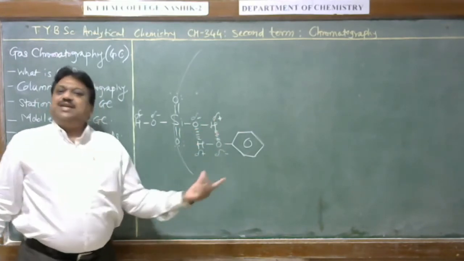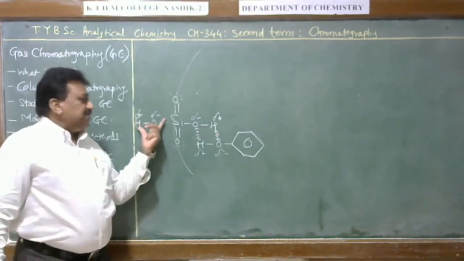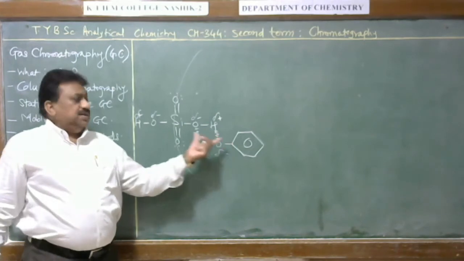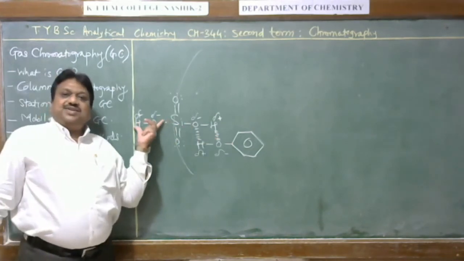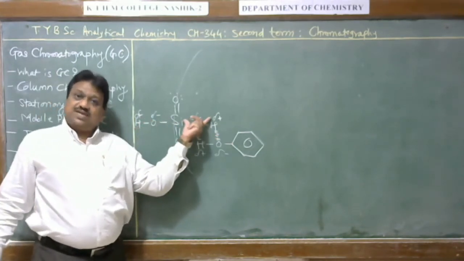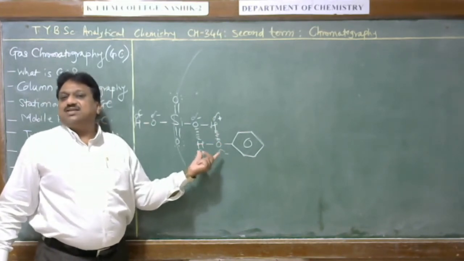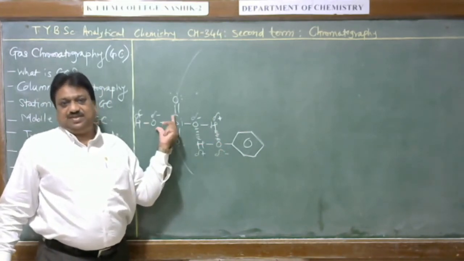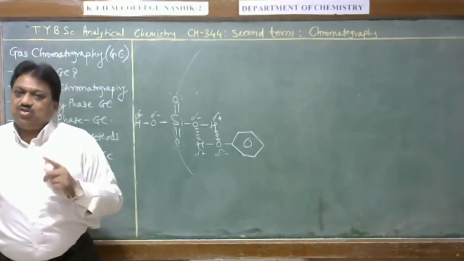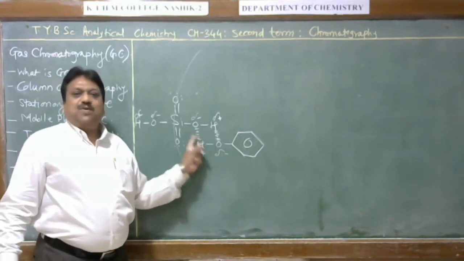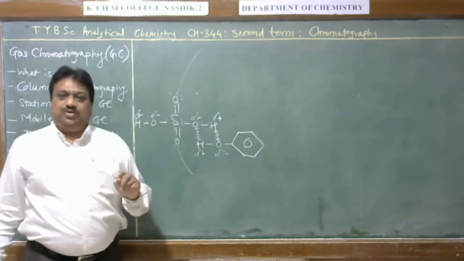Such a type of linkage is formed when the stationary phase is involved in a separation process. When the stationary phase does not have such active sites, the adsorption of such a material is not possible on this stationary phase. In case of adsorption chromatography, the stationary phase forms such a type of linkage with the solute molecule.